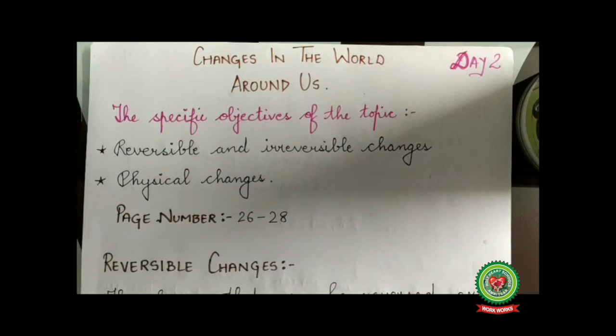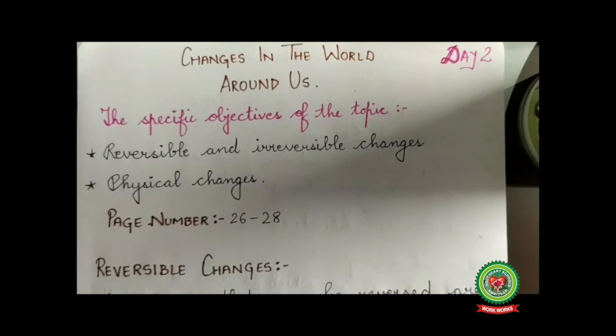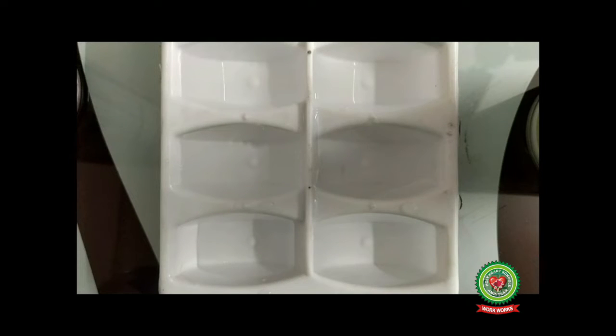Now coming to reversible changes. Let's start with the help of an example today. Students, I have taken an ice tray and I am going to fill this with water. Now, when I keep this ice tray in the freezer for some time, what will happen? Yes, a change has occurred. Water gets changed into ice, and this process of changing water into ice is called freezing.